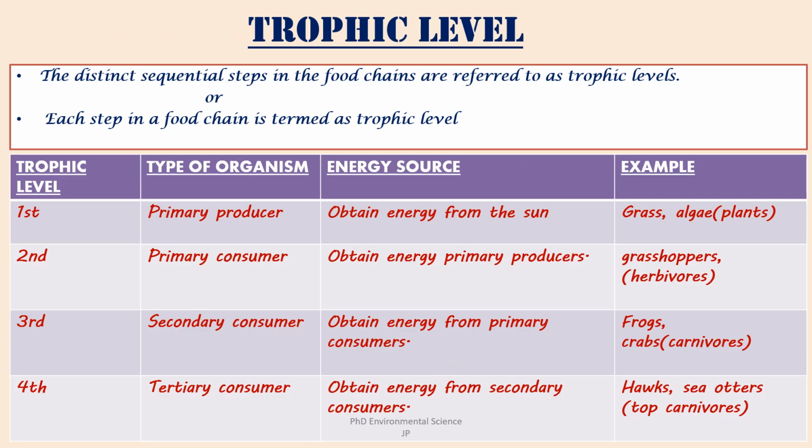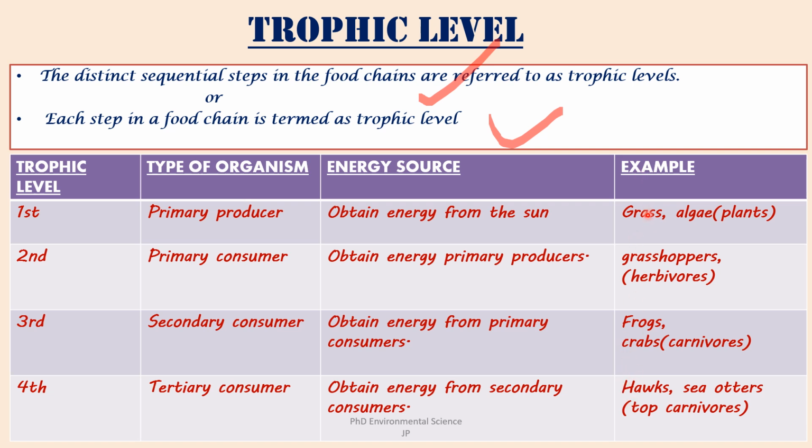Trophic level. So the distinct sequential steps in the food chains are referred to as the trophic levels, or each step in a food chain is termed as trophic level. So you can see the example. So this is an example of one food chain, like starting from the grass. Then grass will be consumed by grasshoppers. Grasshoppers will be consumed by frogs. Frogs will be consumed by hawks. So this is one food chain.